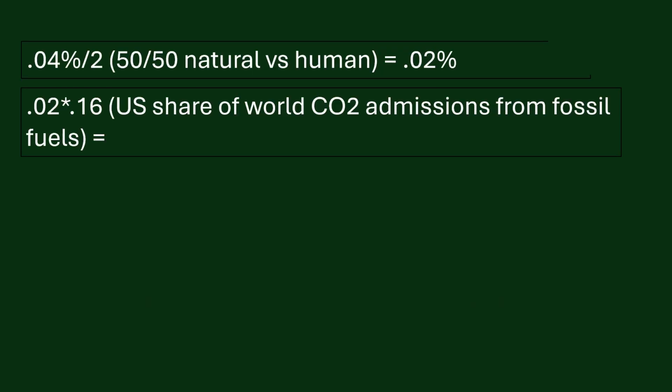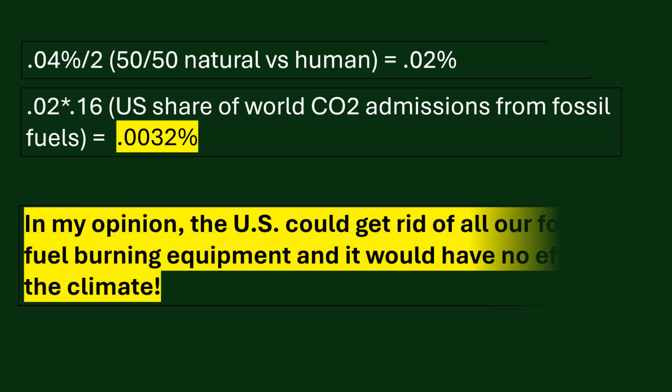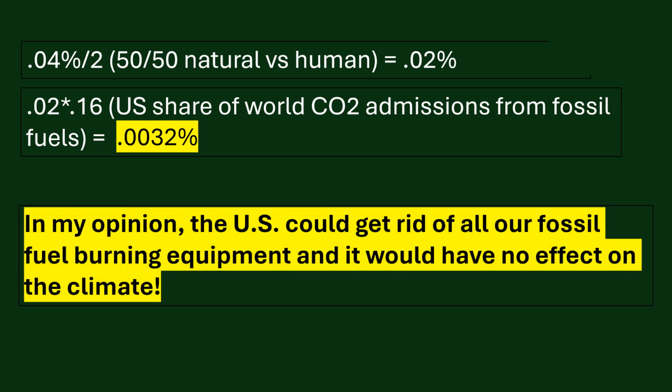So we multiply that 0.02 by 16% to get the U.S. portion of carbon dioxide from fossil fuels, which comes out to 0.0032. That's 32 thousandth of 1%. In my opinion, the United States could get rid of all our fossil fuel burning equipment and it would have no effect on the climate.